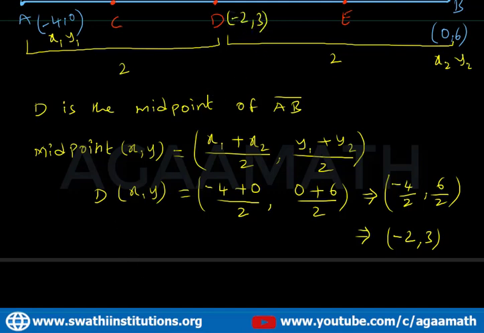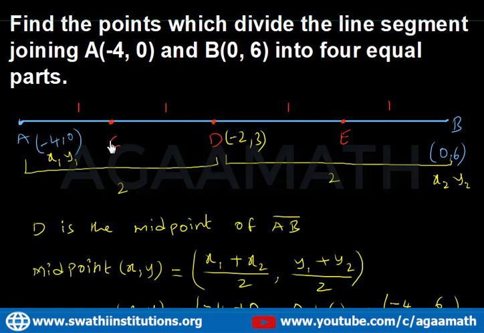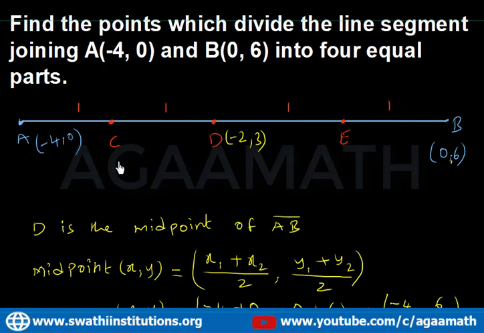Now let's observe point C. If we observe the point C, A to C is 1 unit and C to D is 1 unit.